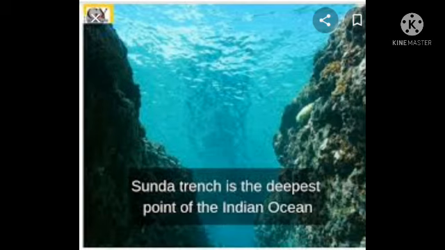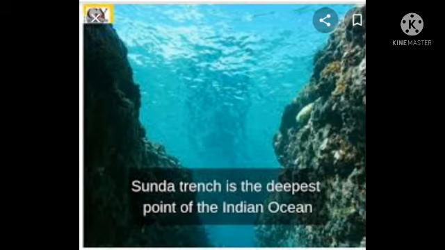The Sunda trench, earlier known as and sometimes still called the Java trench, is an oceanic trench located in the Indian Ocean. It is 3,200 kilometers long with a maximum depth of 7,450 meters.